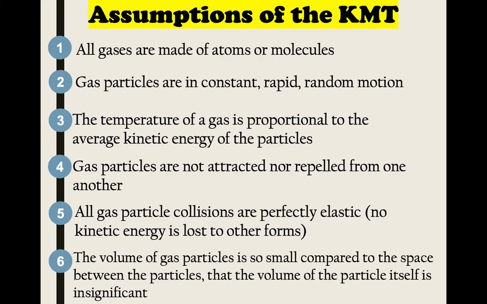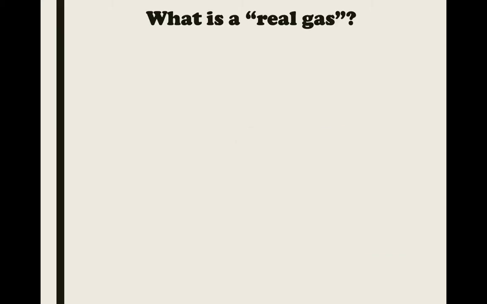Now, there is a problem with kinetic molecular theory. Even though it does allow us to explain basically all of the observations that we might have about a gas, there are certain situations where it doesn't quite work because we deal with real things.